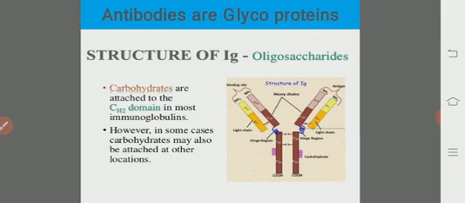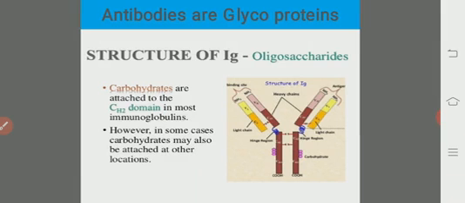Then antibodies are chemically glycoproteins. Then what is the use of the glycosylation of the antibody? With a few exceptions, the sites of attachment of carbohydrates are restricted to the constant region. We do not completely understand the role played by the glycosylation of antibodies, but it probably increases the solubility of the molecule. Glycosylation of the antibody may lead to the enhancement of the solubility of the molecule.